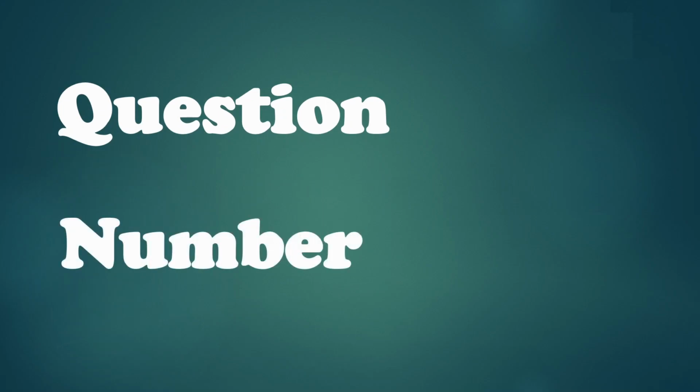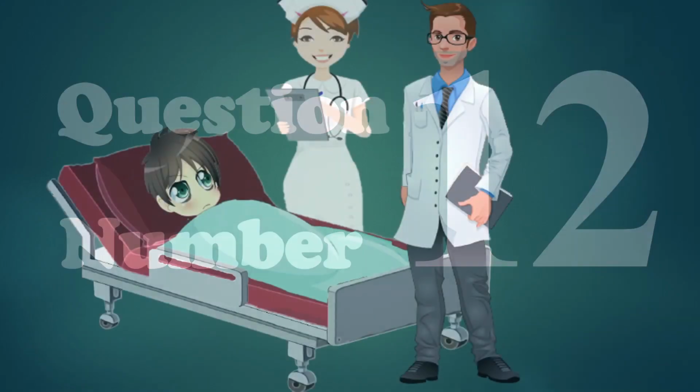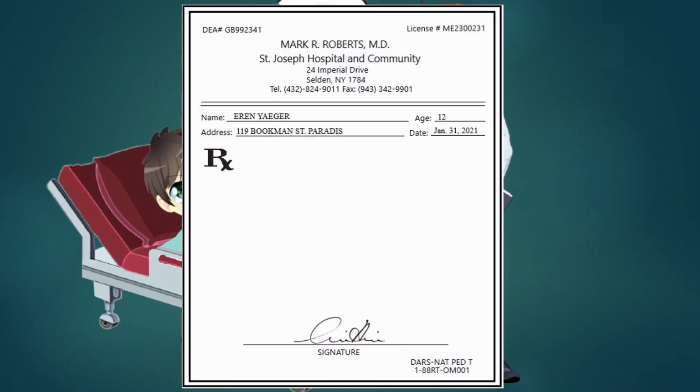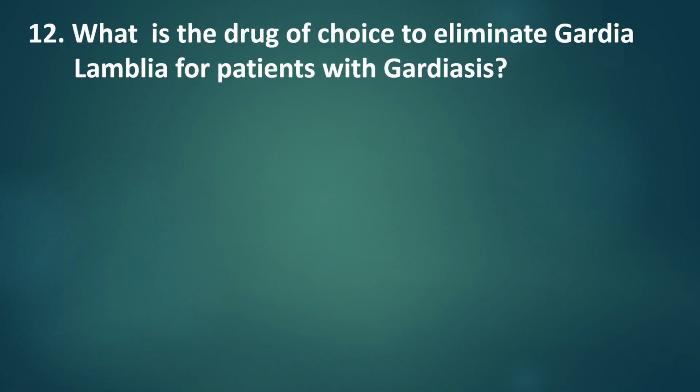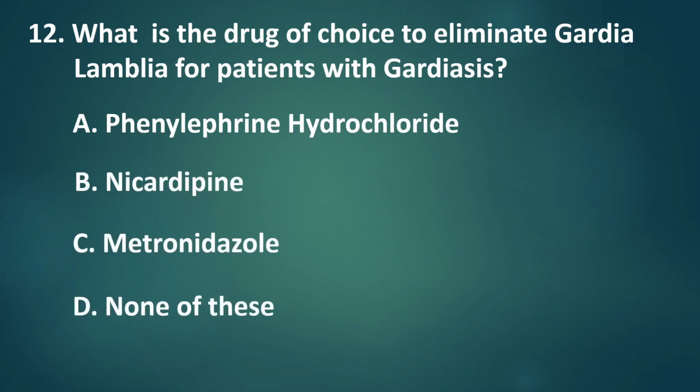Question number 12. Since we have already confirmed the diagnosis of Aaron through stool examination, the doctor then prescribed a medication to Aaron. What is the drug of choice to eliminate Giardia lamblia for patients with giardiasis? A. Phenylephrine hydrochloride. B. Nicardipine. C. Metronidazole. D. None of these.